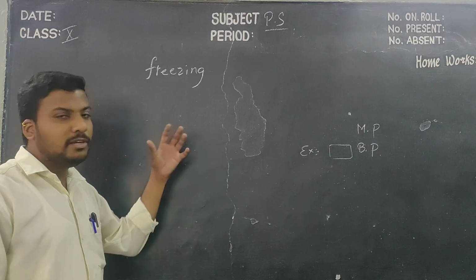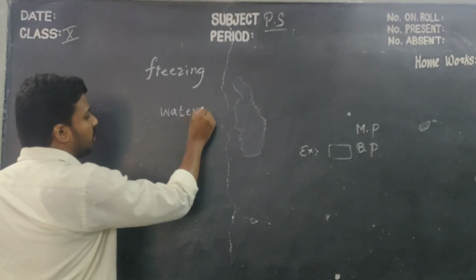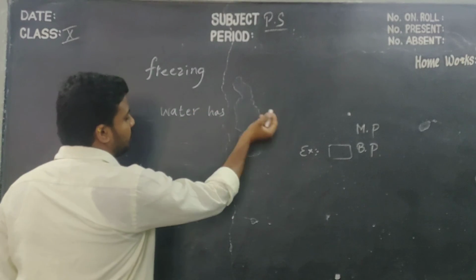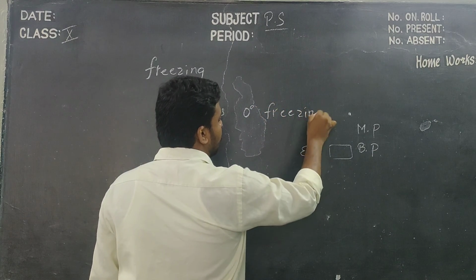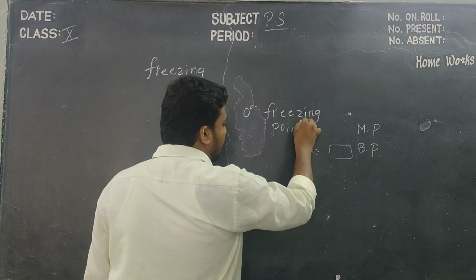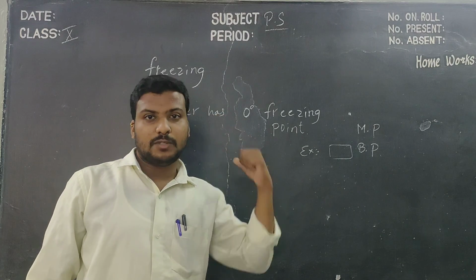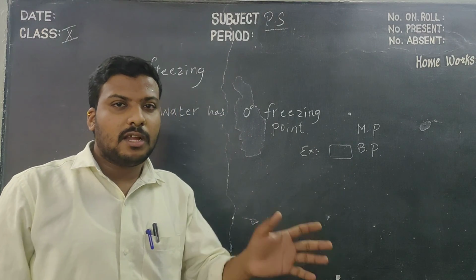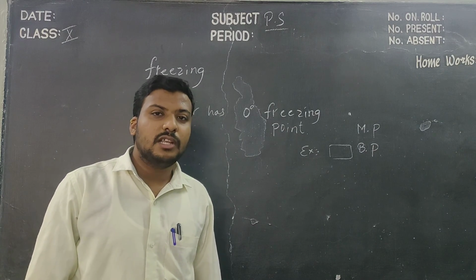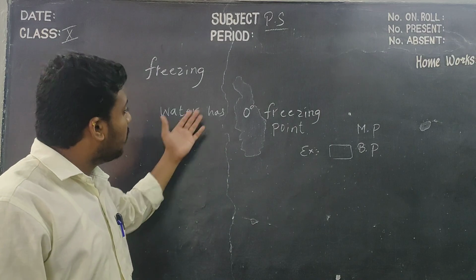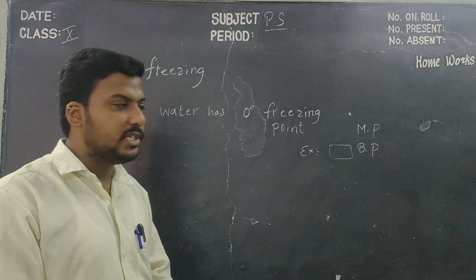In the same way, coming to water, water has a freezing point. Water has a 0 degrees freezing point, children. At 0 degrees only it freezes. In the previous class we discussed that water starts melting at 0 degrees Celsius. But here water freezes only at 0 degrees Celsius. How is it possible? We see, children.